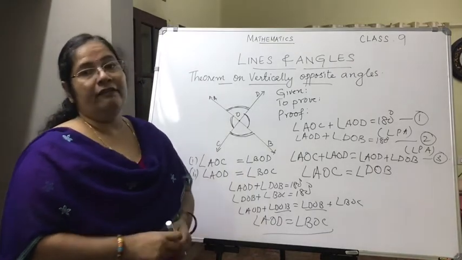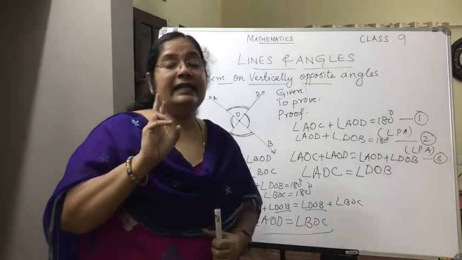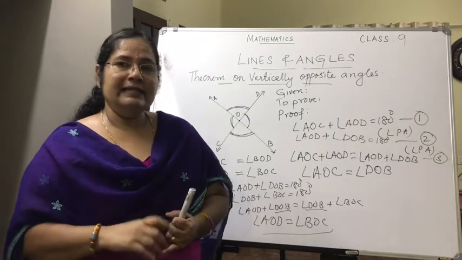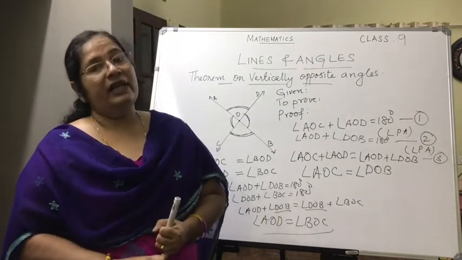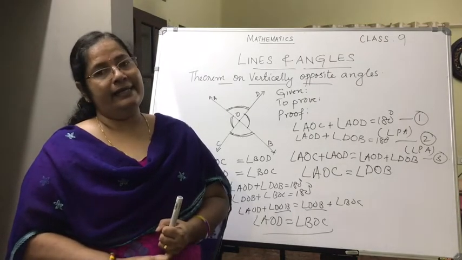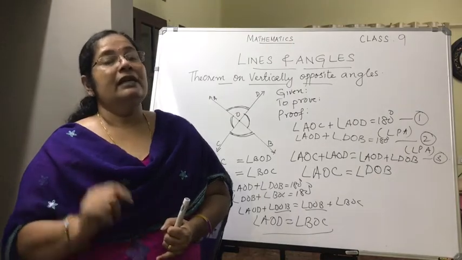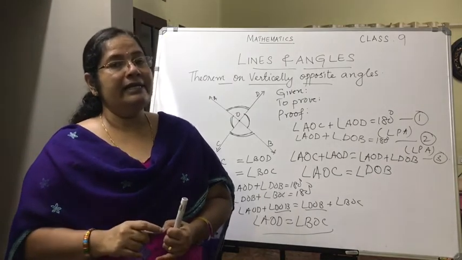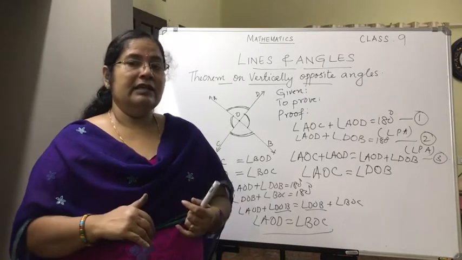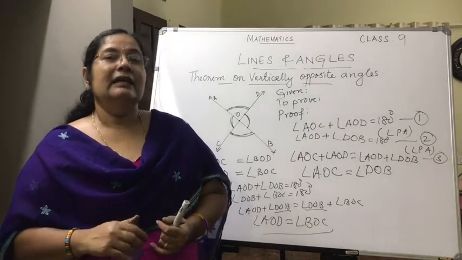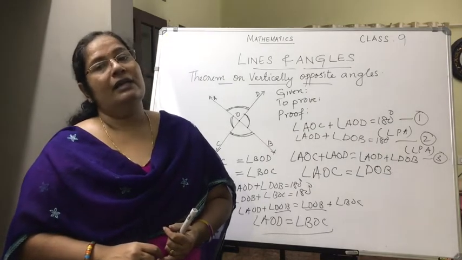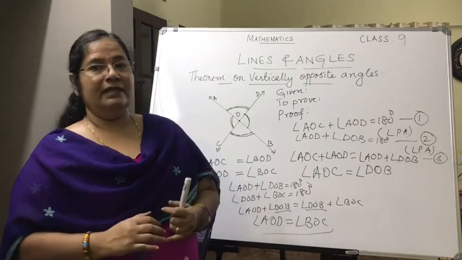Today we have learned about two axioms, the linear pair axioms, and a theorem on vertically opposite angles. The first axiom states that if a ray stands on a line, the sum of the adjacent angles so formed is 180. Axiom 2 is if the sum of adjacent angles is 180, the uncommon arms of the angles form a straight line. And the theorem on vertically opposite angles: when two lines intersect, the vertically opposite angles so formed are equal. I hope it is clear for you.